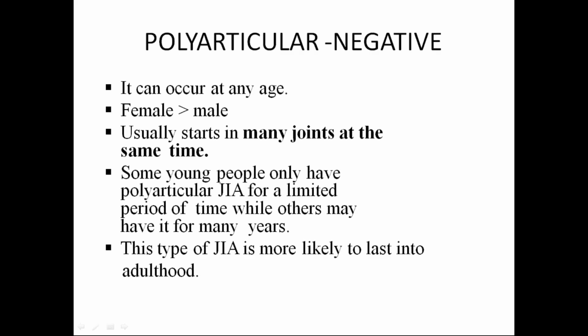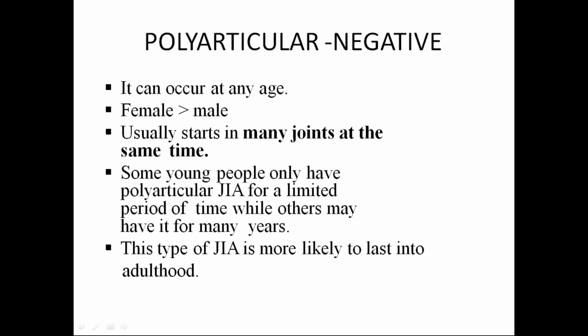And this is the polyarticular negative. It can occur at any age. Females are involved more than males. It usually starts in many joints at the same time. Some young people only have polyarticular juvenile idiopathic arthritis for a limited period of time, while others may have it for many years. This type of JIA is more likely to last into adulthood.